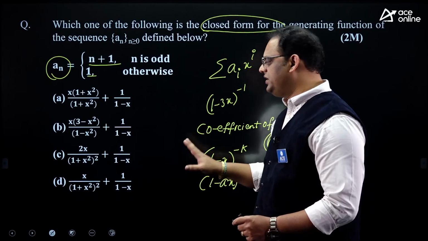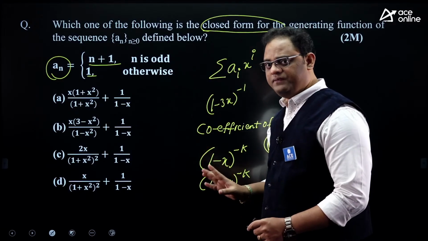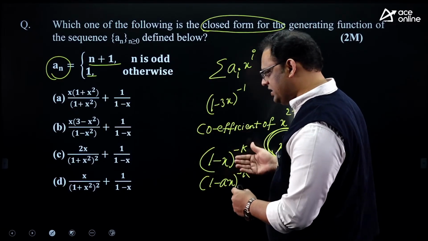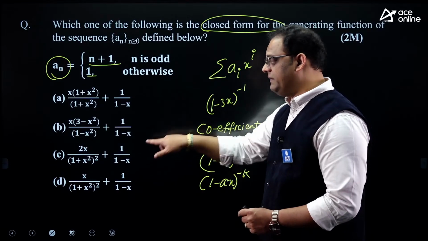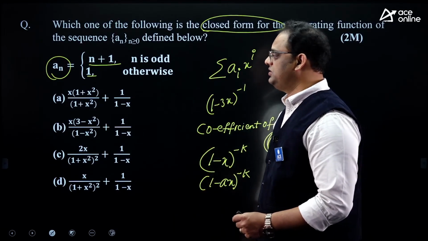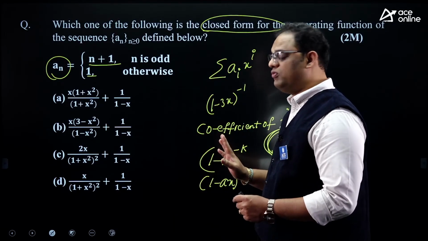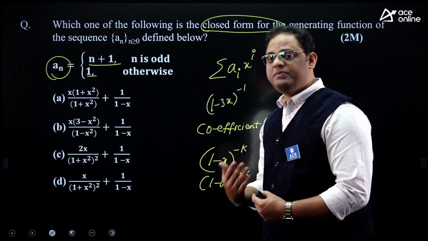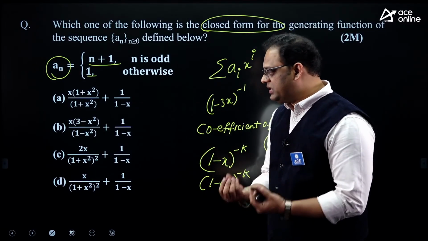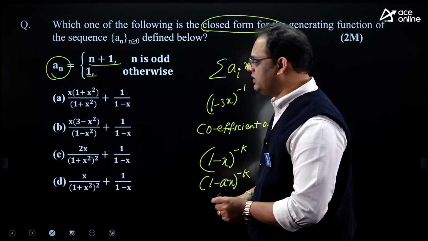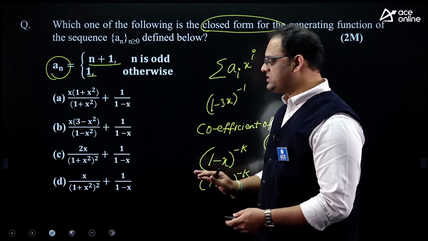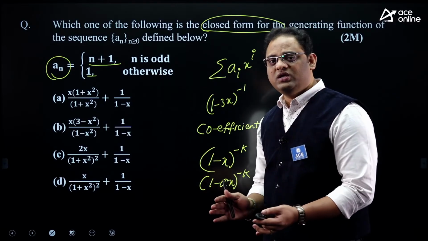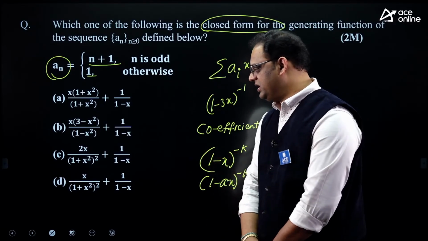And this model was already touched on previously. Many questions are there in expansions, but this time they asked this question for 2 marks. So this is the model you should include in your preparation strategy, and try to practice more questions from these areas. These are like untouched areas. Usually students don't touch these areas.